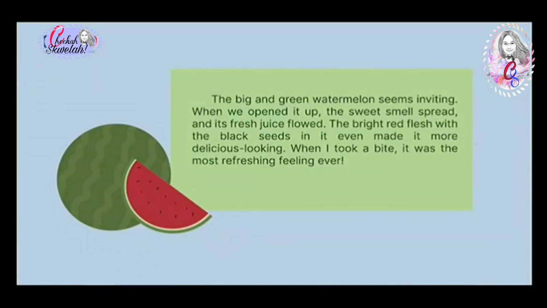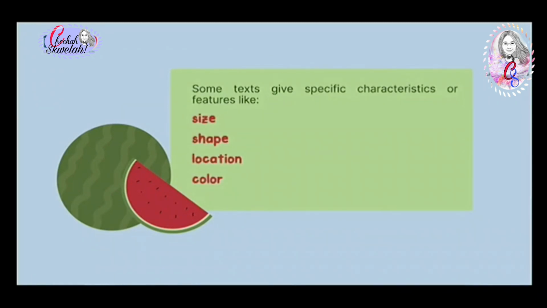In this paragraph, the descriptive words big, green, sweet smell, fresh juice, bright red flesh, black seeds, delicious looking, and refreshing were used for you to imagine how the watermelon looks like. Some texts give specific characteristics or features like size, shape, location, and color.